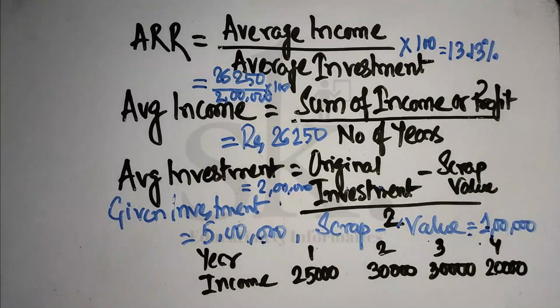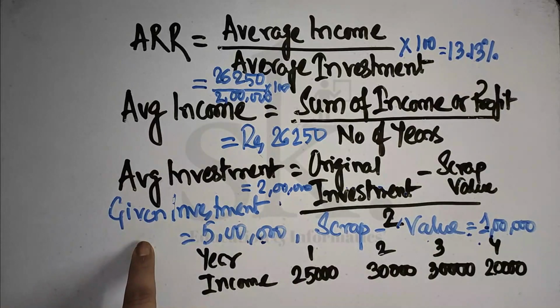Now, what does this 13.13 mean and how do we take a decision based on it? If my calculated ARR, which is the accounting or average rate of return, so there is an important point here: rate of return. Everybody, irrespective of individual or company, will look for a higher return. If the organization is thinking about making an investment in a particular project whereby the company is happy in getting 10%, the objective of the investment is to forecast a 10% return on that particular investment.